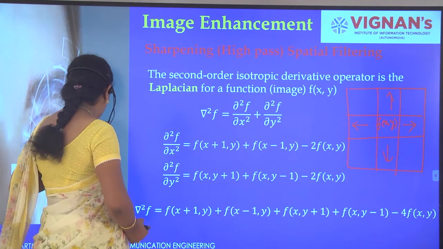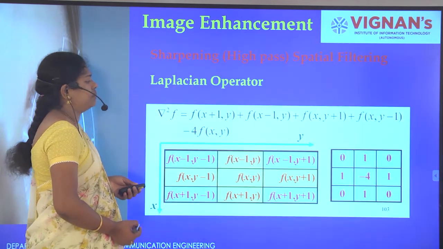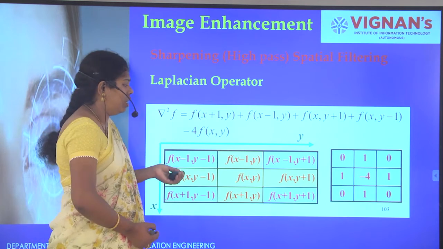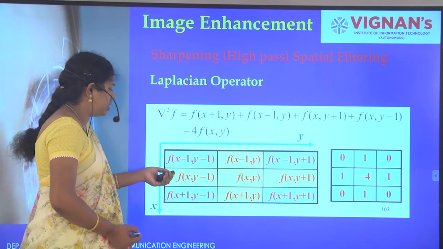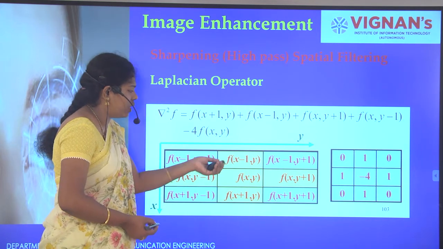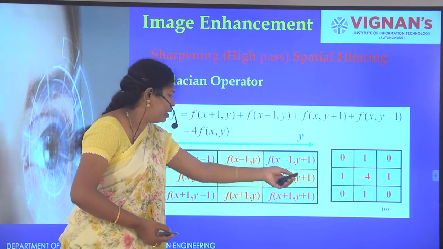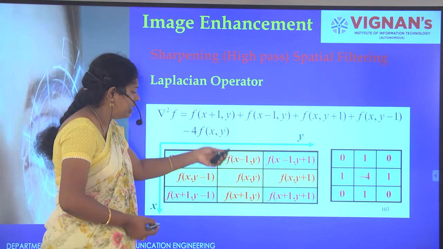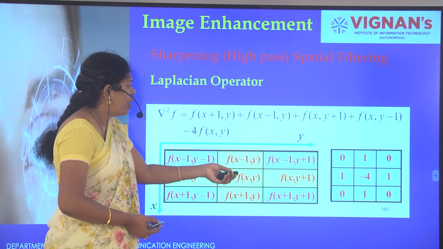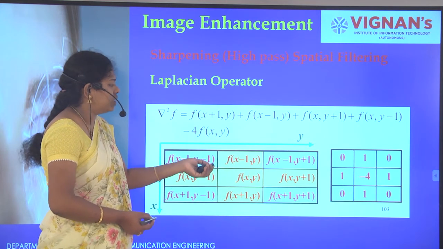Let's see how we are getting the mask. This is f of x y, and in terms of x direction, f of x comma y minus 1, f of x comma y plus 1. At the same time, in this we are keeping x constant, and in this we are keeping y constant. So we are getting the Laplacian operator.